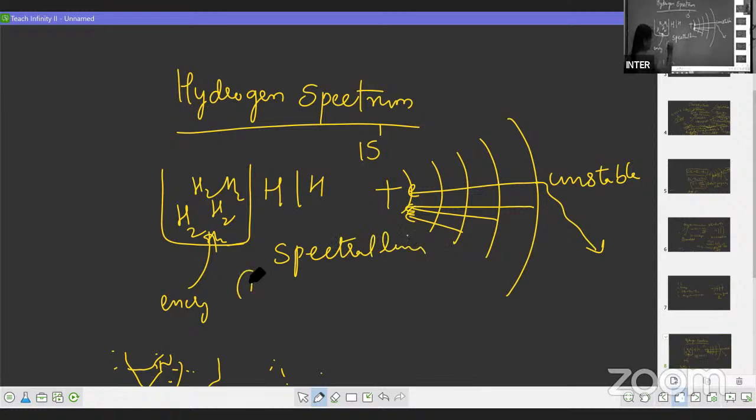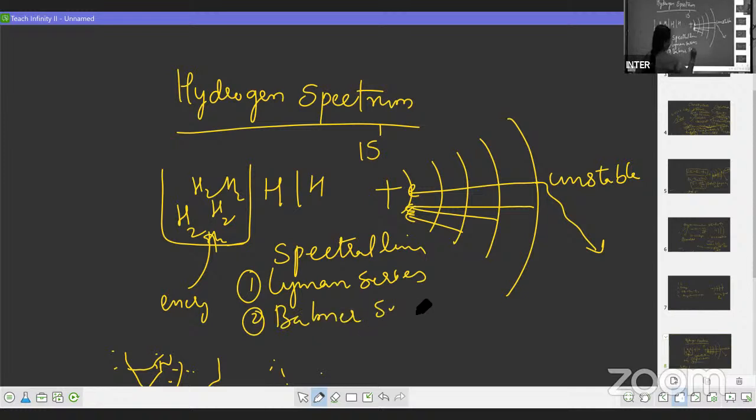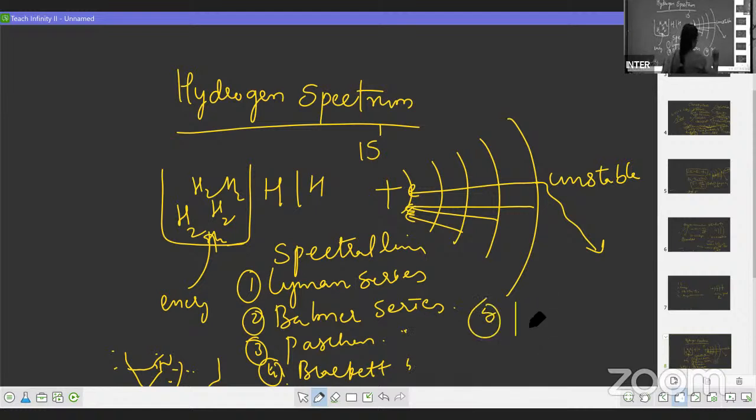So what are they? First one is the Lyman series. Then second one is Balmer series. Third one is Paschen series. Fourth one, Brackett series. And fifth one is Pfund series.